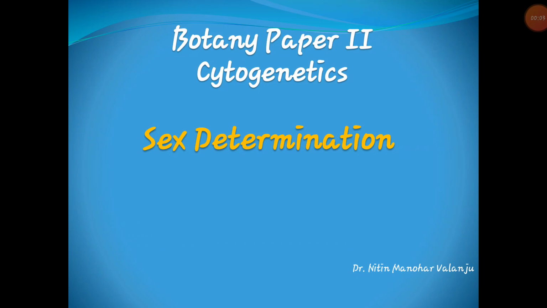Good morning, student. In the last lecture, we completed unit first from paper second. From today, we will see unit second. That unit second is cytogenetics.